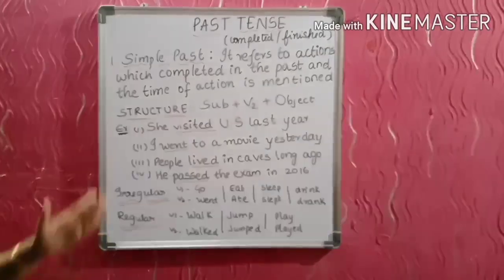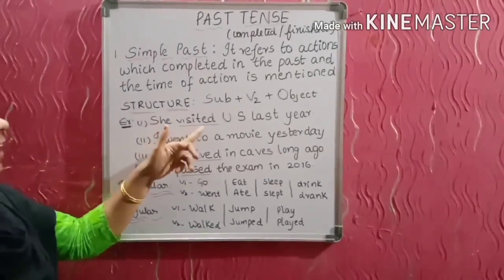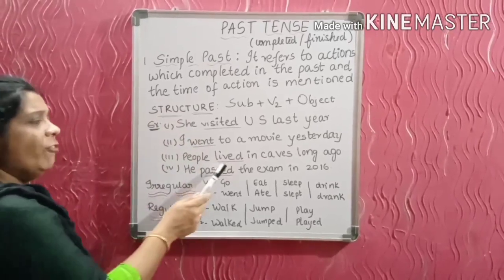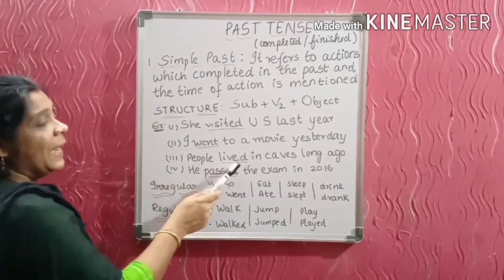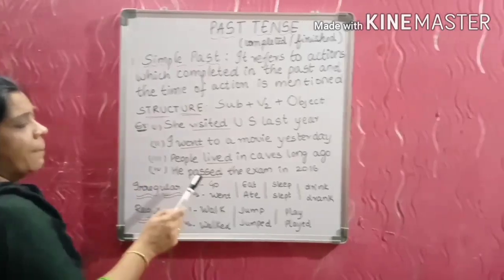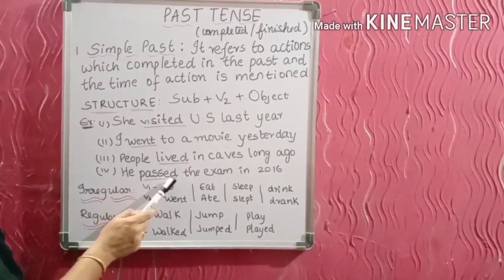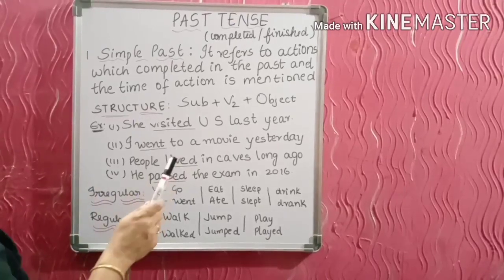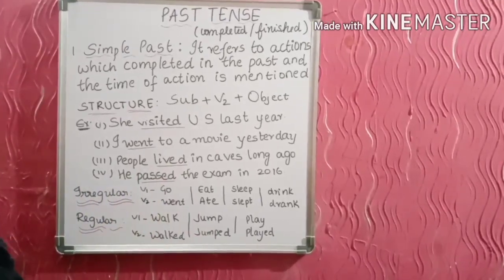Now just notice something here. Visited, we added ed to the verb. Again, for lived, live is the V1 form, lived is the V2 form. Pass is the V1 form, passed is the V2 form. Generally, when we add ed to a basic verb, the past tense is formed.